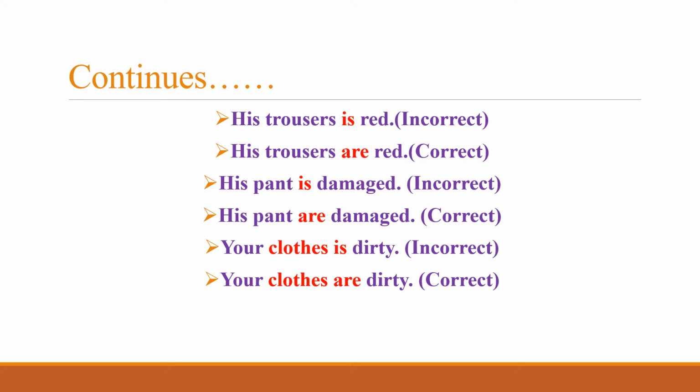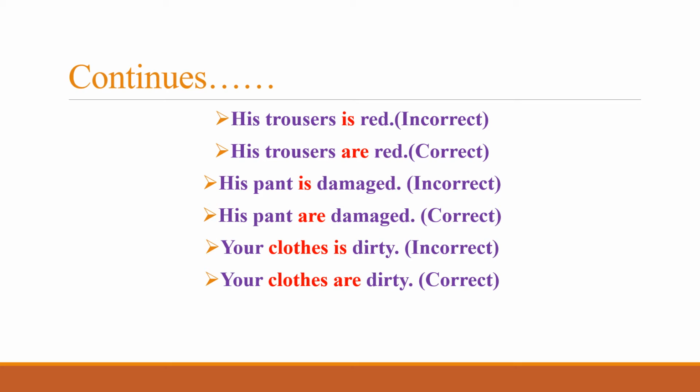And this sentence can also be incorrect in this way, that his trouser is red. So trouser again is incorrect. Whenever it will be used, it will be used as trousers, not trouser. So this mistake can appear in two forms, either using the singular verb or using trouser as singular without s. So these are the two forms in which this mistake can appear.